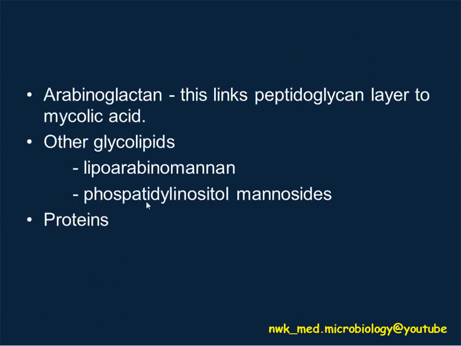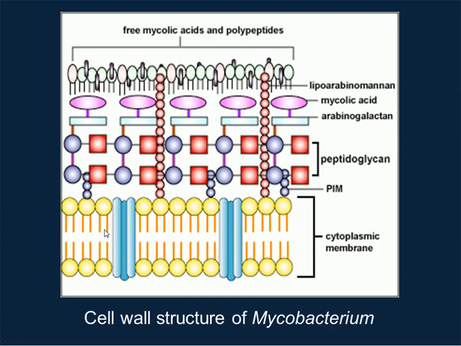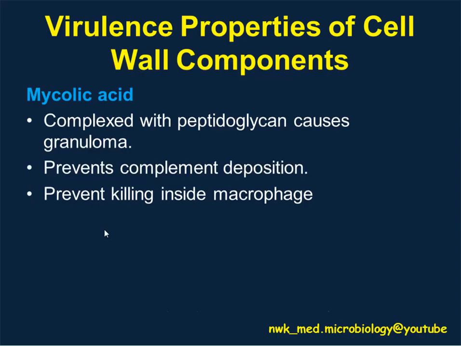Other than the 3 major components, you also have other components present, for example arabinogalactan. This links the peptidoglycan layer to the mycolic acid, and there are also other glycolipid and protein components. The picture here shows the cell wall structure of Mycobacterium tuberculosis. For the virulence factors, first of all, mycolic acid is linked by a complex linkage with the peptidoglycan, and it causes granuloma.